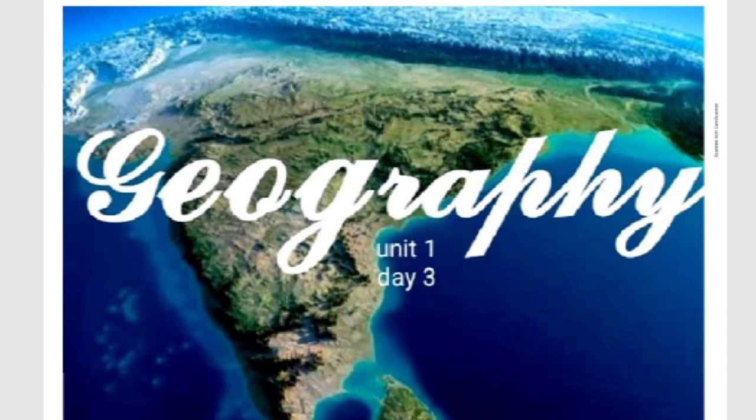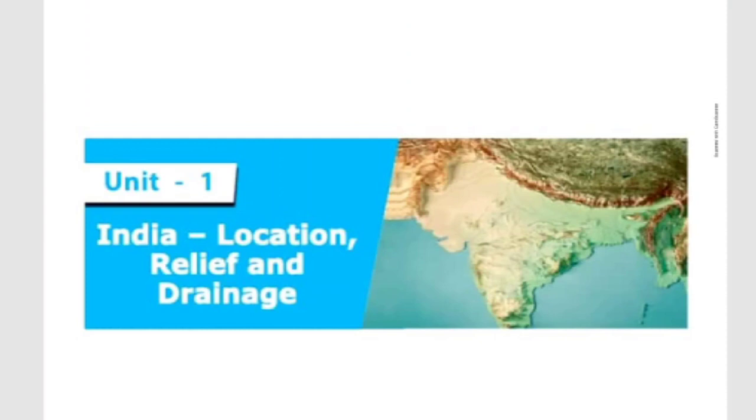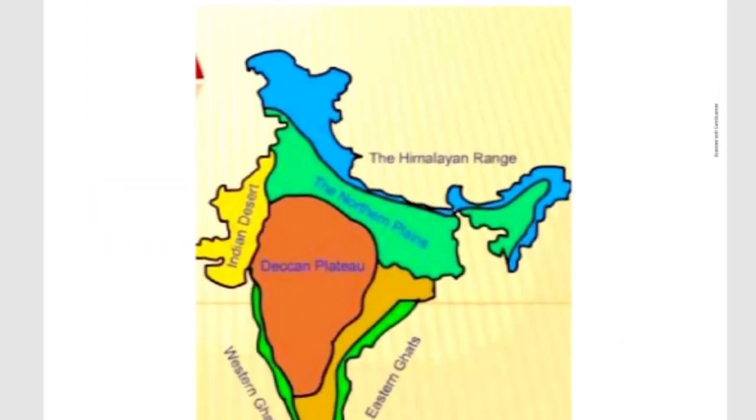Today we are going to learn about the geography part, unit 1, day 3. In the first class, we learned India's location. In the second day class, I explained the Himalayan mountain. In today's class, I am going to explain about the northern Great Plains.